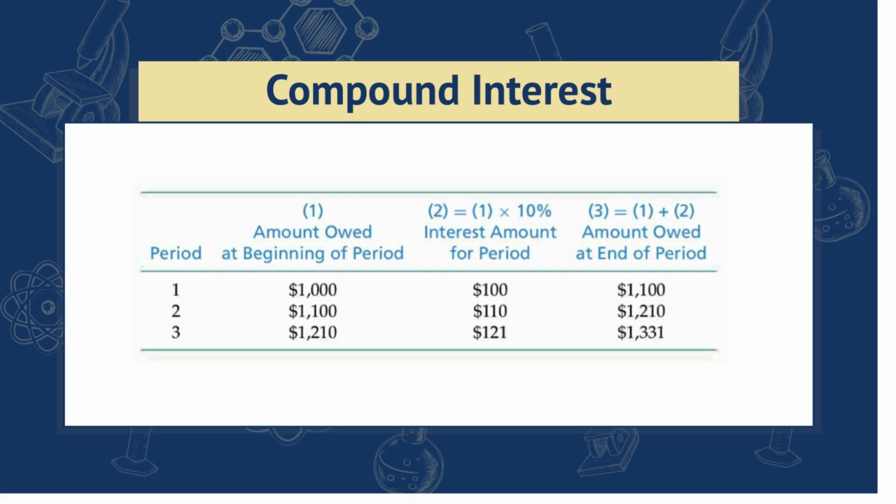Here's a table showing how a principal amount of $1,000 compounds over time with an interest of 10%. So from here, we see that the amount owed at the beginning of the period, in the first column, considers the interest accumulated at the previous period.